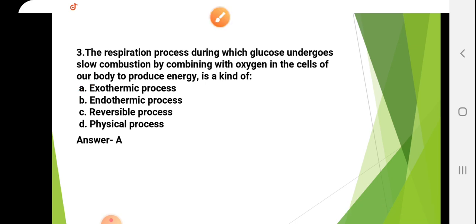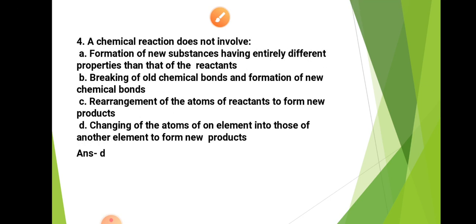The next question, the fourth: which of the following does not involve a chemical reaction? First, the formation of new substances having entirely different properties than that of the reactants.